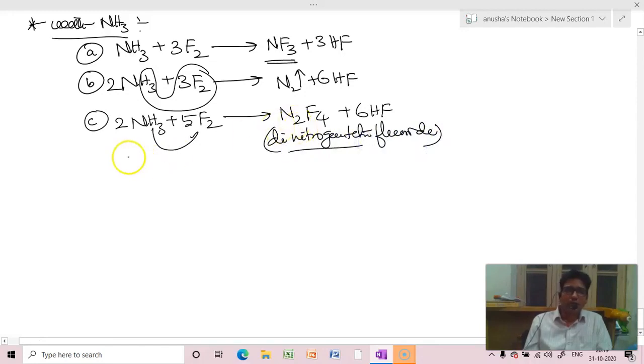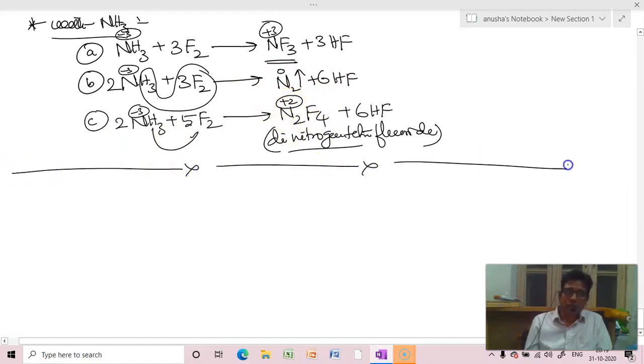In this way, in ammonia, nitrogen is -3. Here it is converted into +3. Here as 0. Here +2. 2 to the 4. -4 means +4. For 2, 4. For 1, 2. So this completes fluorine as a compound.